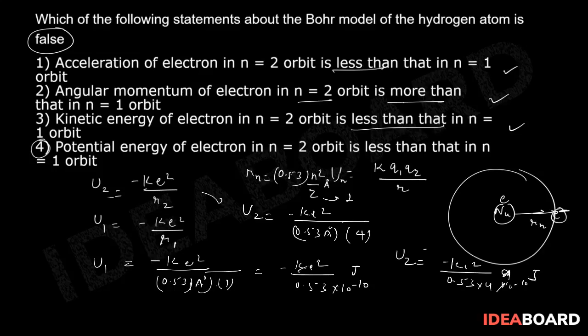So you can clearly see this thing is constant in both. Here the minus sign is there, so ideally this will have the greater value. So which one is correct? Obviously U2 is greater than U1 because of the minus sign, correct? So that means option number 4 has to be the right choice. This is the wrong statement. Fine.